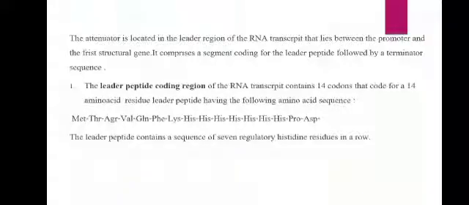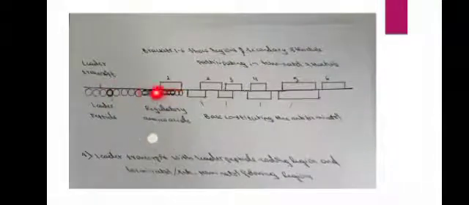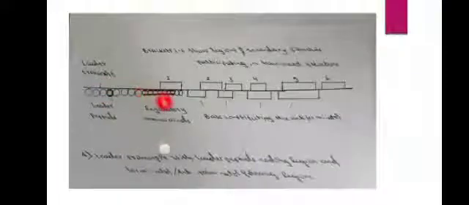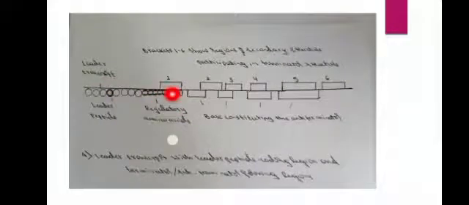So the leader peptide contains a sequence of 7 regulatory histidine residues in a row. As I said before, it has a leader transcript which contains a segment of codons that codes for a leader peptide, that is amino acid residues. So this leader transcript has 14 codons, in which 7 are leader peptide and 7 are regulatory amino acid. Apart from these two things, other two things are important.